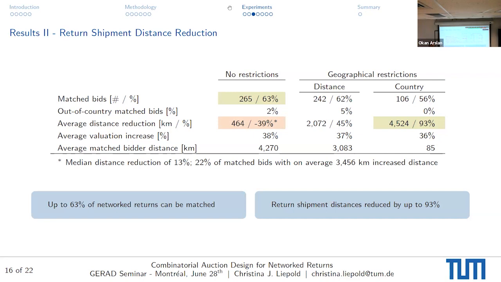So I had a bit of a deeper look into this. Basically, the median distance reduction is positive. So in the median setting, we do reduce our shipment distance. However, 22% of those 265 matched bids actually show an average of 3.4 thousand kilometers increased return distance. It serves us as a benchmark, but I would not recommend to use the no restrictions case because this defeats the purpose of the study. In the following, we will look at the classical distance restriction that I presented to you in the problem formulation.